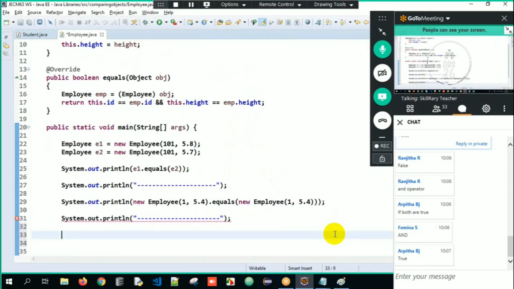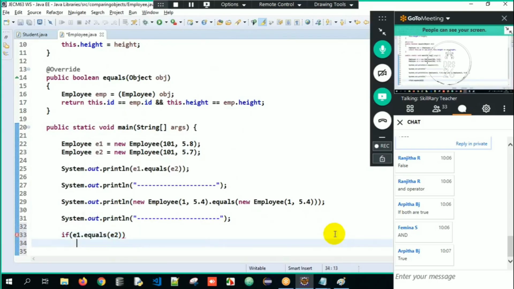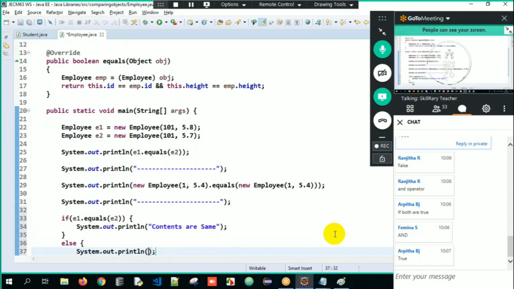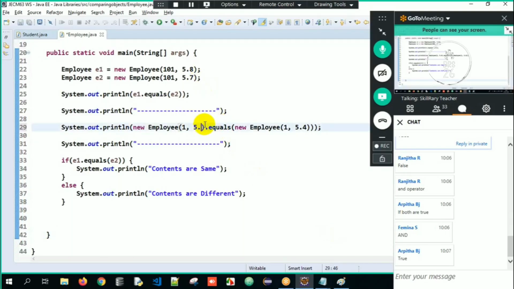See, I'll tell if E1 dot equals E2, I'll write sys out, contents are same here. Else, I can just write sys out, contents are different. Okay, this is all about it. So now here, what is happening over here? See here, now I will give it as 5.8 over here. Here I'll give it as 5.8.